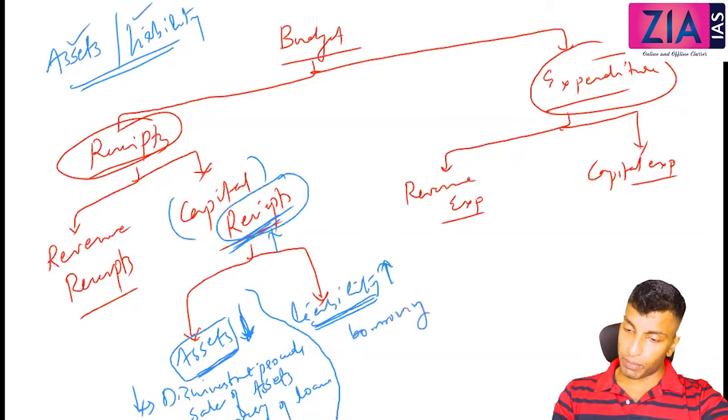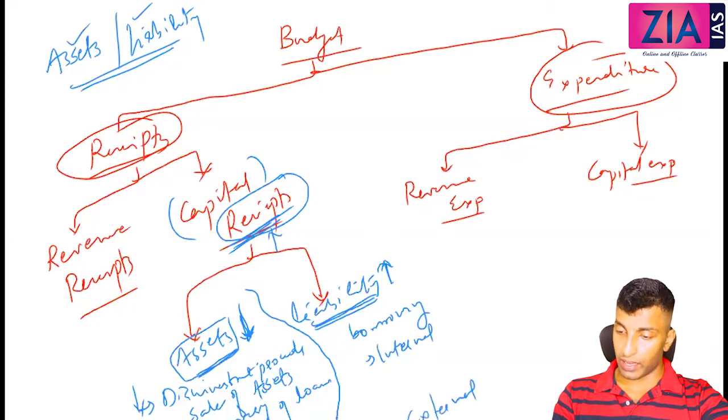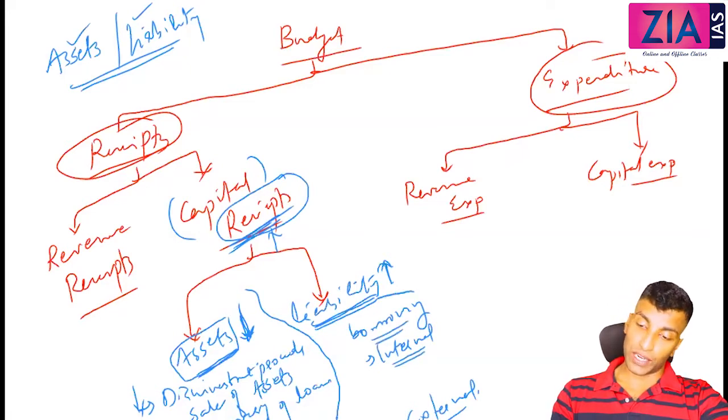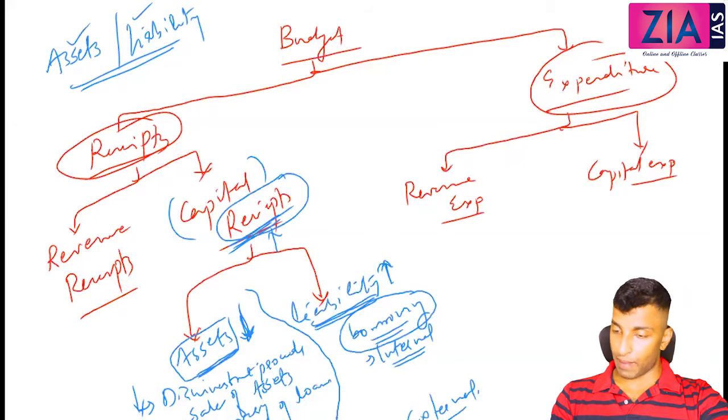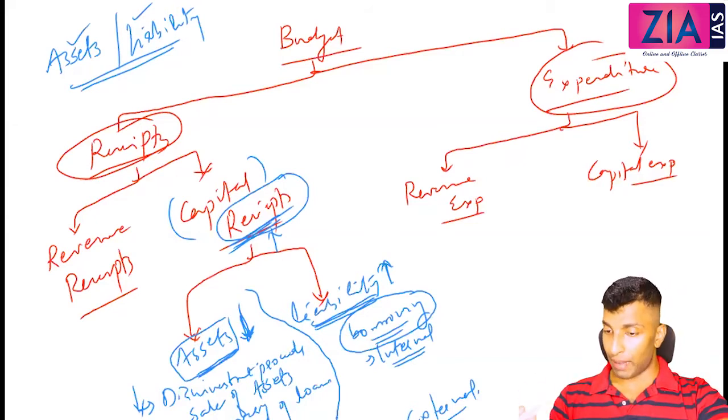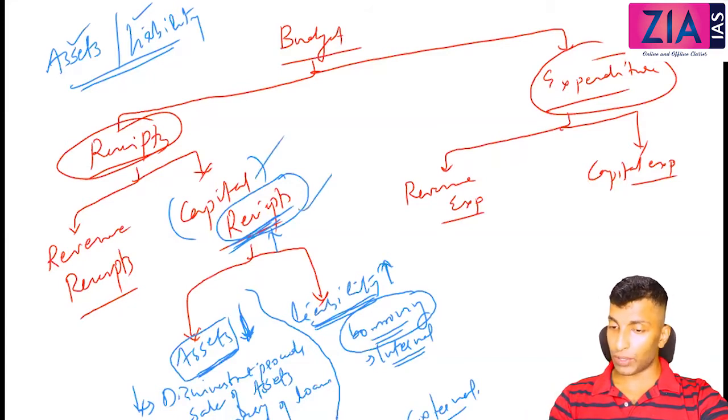Okay, now borrowing will be of two types: firstly internal borrowings and also external borrowings. So liability increasing means borrowing. When you borrow, it is a liability, and you get money. So getting money is receipts, liability makes it capital. So that is coming under capital receipts.